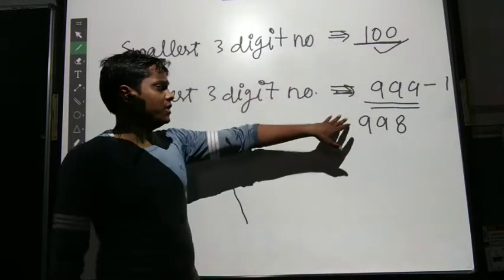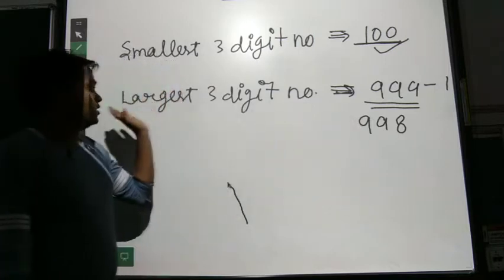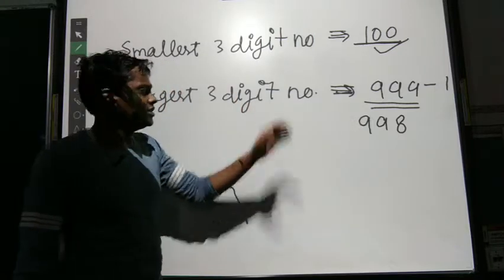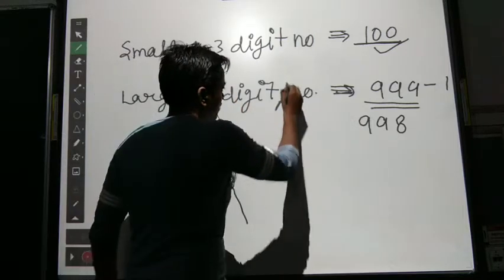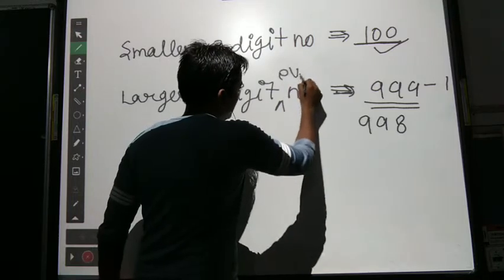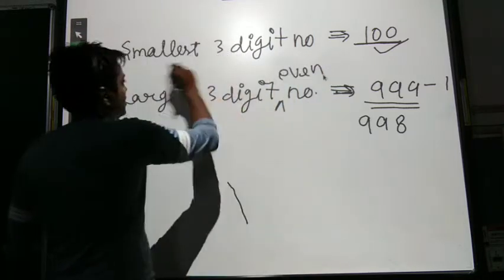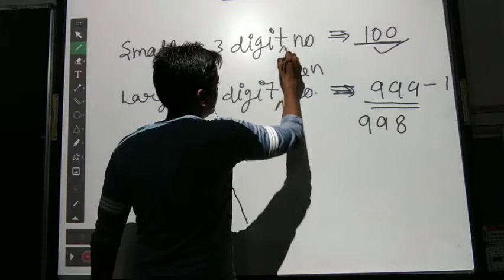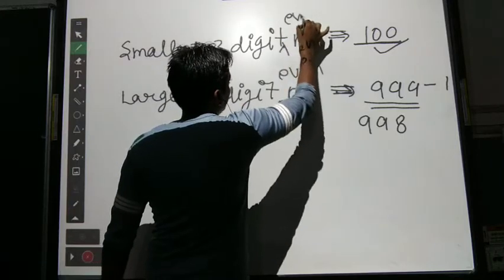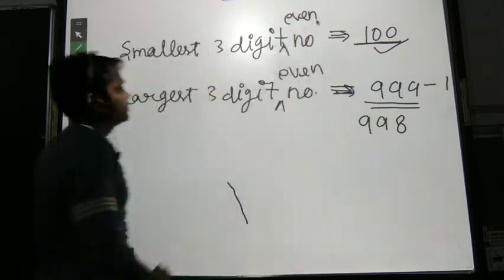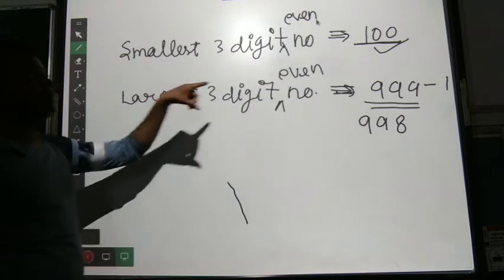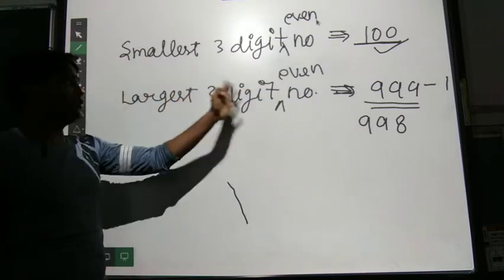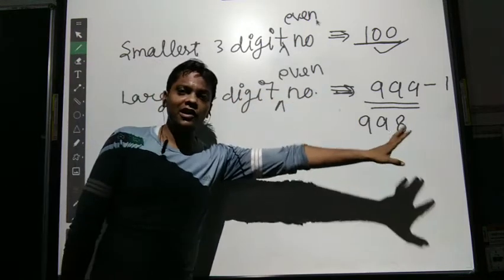So this will be our even number. The smallest 3-digit even number is 100 and the largest 3-digit even number is 998.